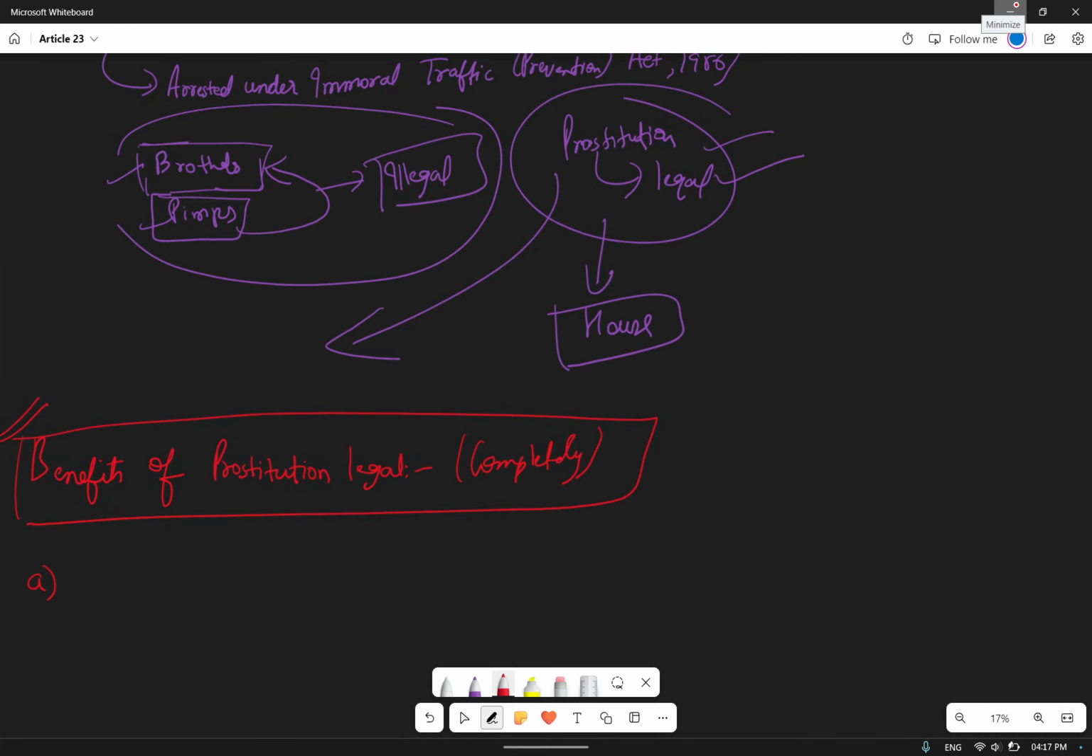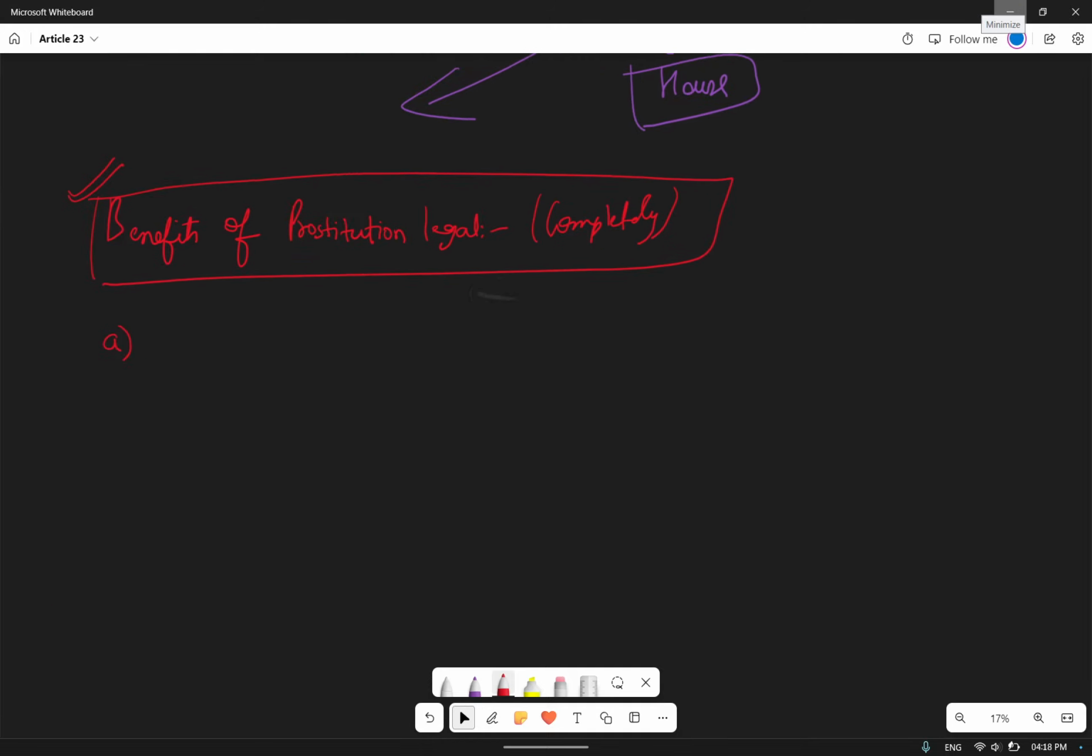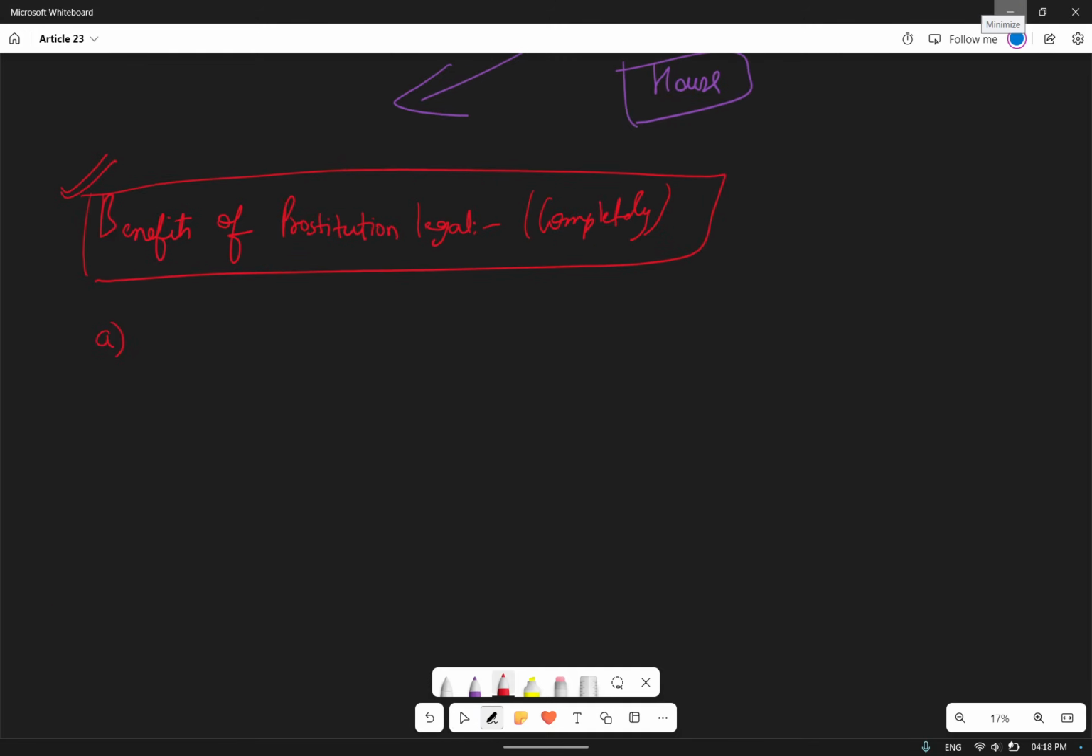Let me erase the term "prostitution legal" and make it "not illegal". Yet this thing is not counted under illegality. There are many restrictions on this prostitution environment, but it is not illegal. Confirm. Now what are the benefits if we can make prostitution completely legal?